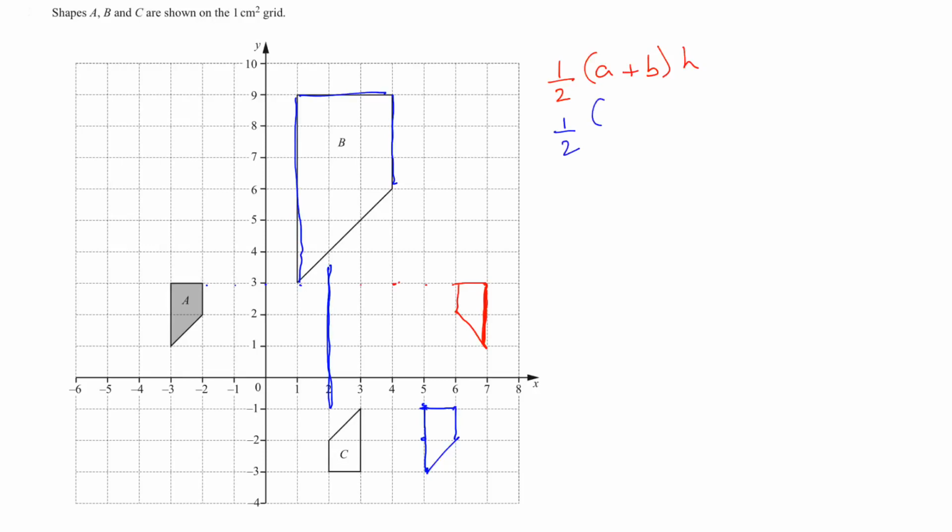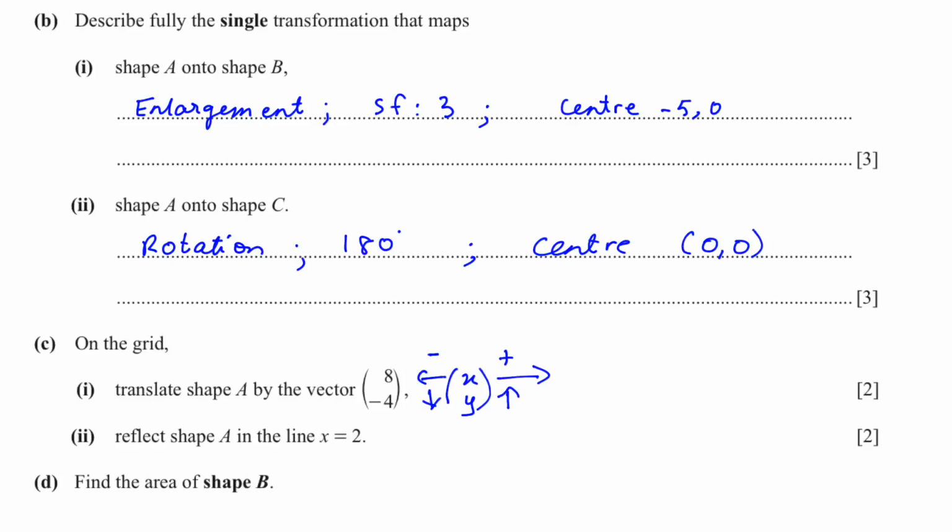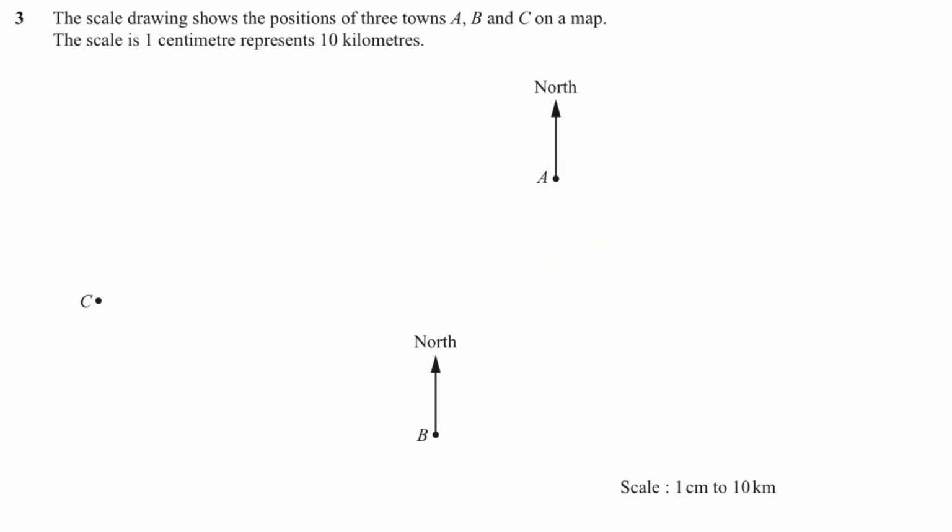So half into, count the number of squares, 3, 4, 6 plus 1, 2, 3, and the height is also 3. And the answer is 13.5 square centimeters. Question number 3.